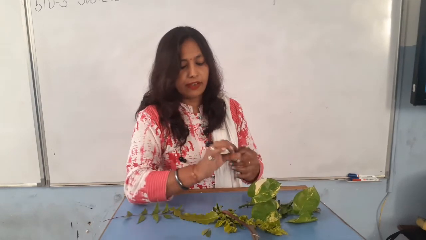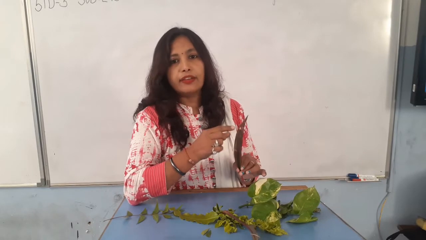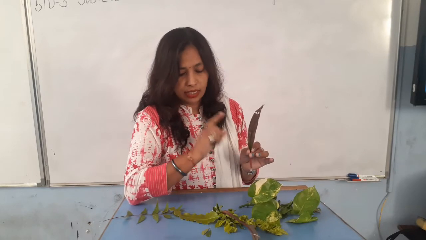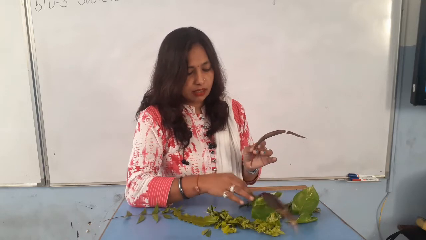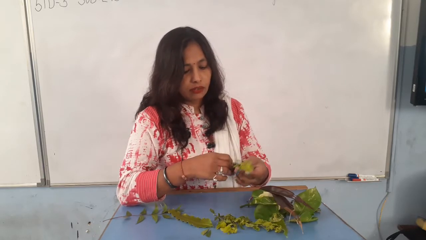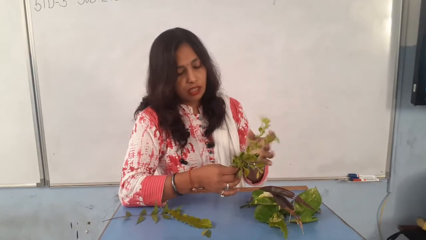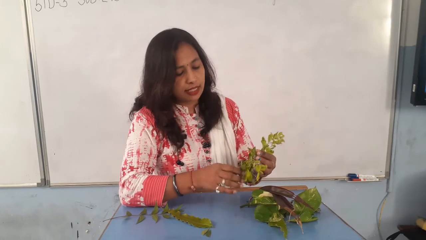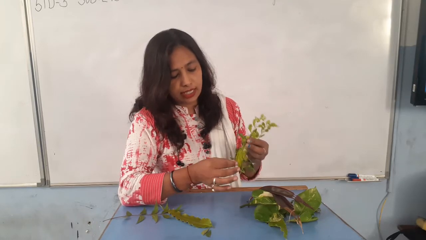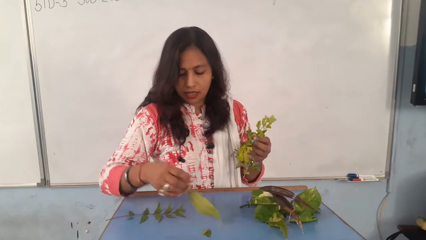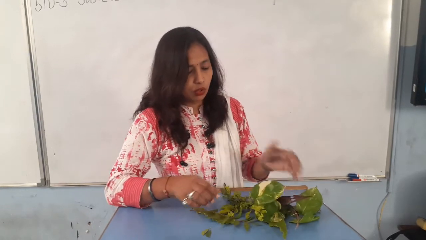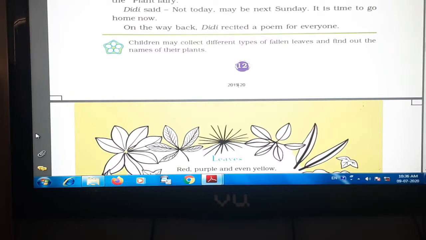Now the purple leaf I have told you. See, this is a purple leaf and it is long compared to other leaves. So you have seen that different types of leaves are here with different shapes and different colors. This is Mehndi bush which Michael had touched. Michael had touched this leaf, Mehndi bush. You see, this leaf is very small. Now we move toward the next. I have shown you the different types of leaves. They have different shapes, colors, and sizes also.